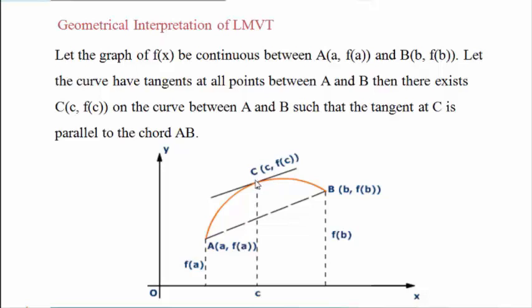on the curve between A and B, such that the tangent at point capital C is parallel to the chord AB. Means we get guarantee from Lagrange mean value theorem, if it is a continuous smooth curve on the interval AB for the function f of x, then on the curve there must exist at least one tangent which is parallel to the line joining the end points of the curve, say A and B. This is a geometrical interpretation.